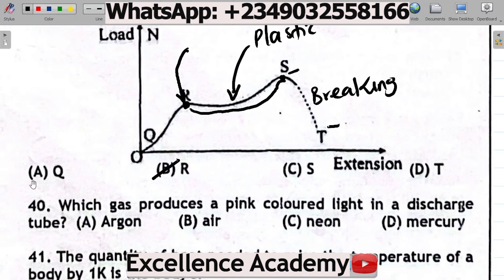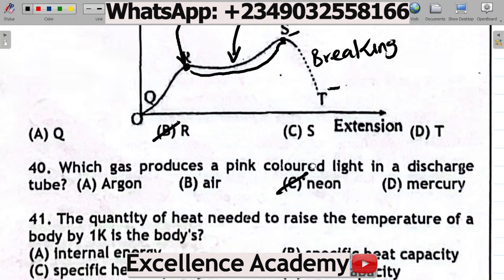Finally, question number 40. 40 says, which gas produces a pink color light in a discharge tube? A, argon, B, air, C, neon, D, mercury. Now, for this question, you want to note that the gas that produces a pink colored light in a discharge tube is actually neon. So neon is the correct answer. Note that neon gas glows pink or sometimes red in a discharge tube.